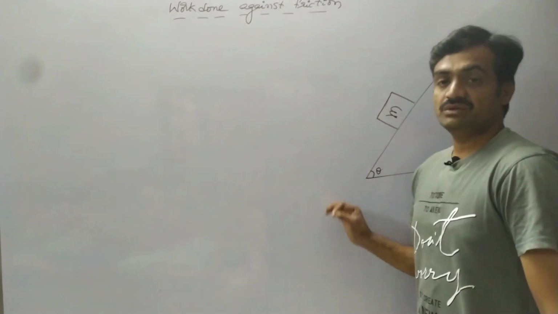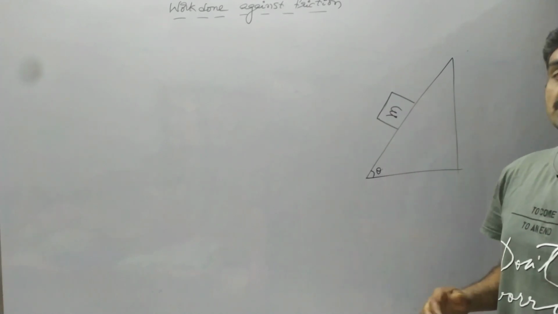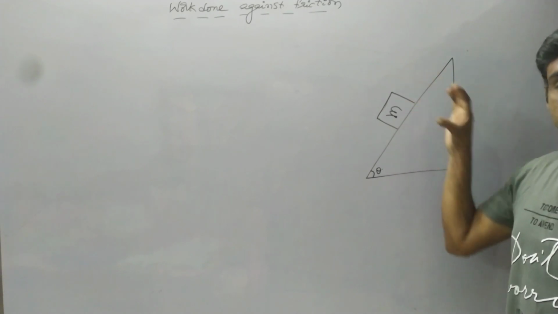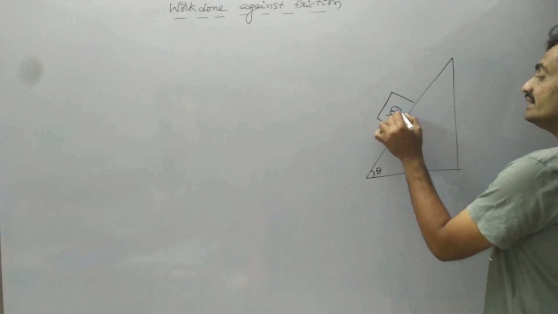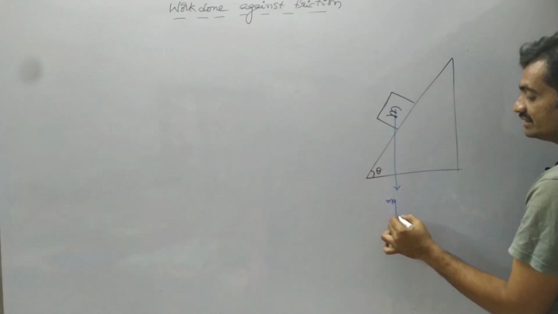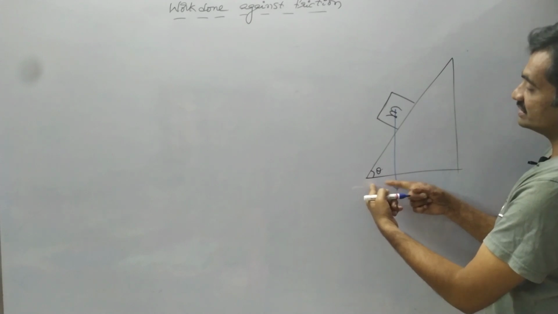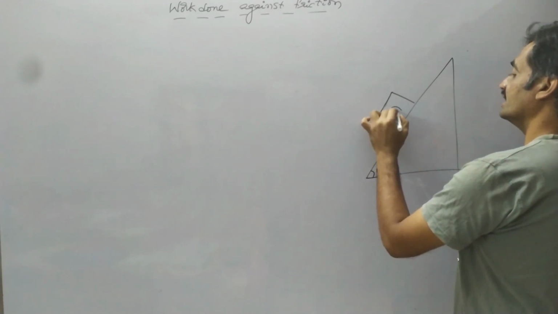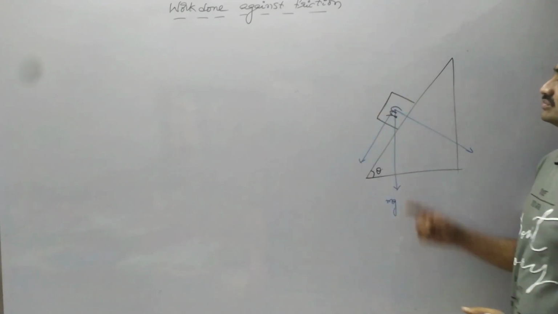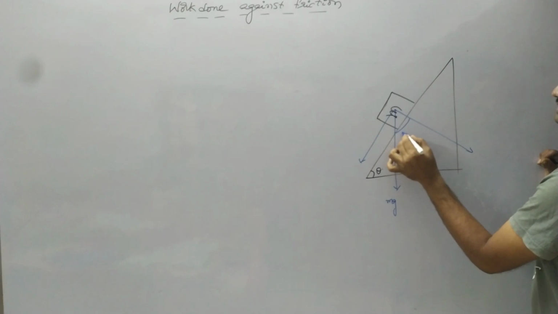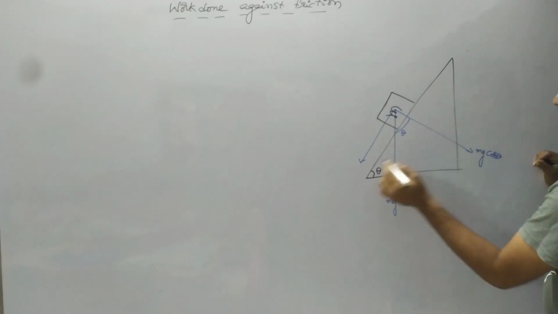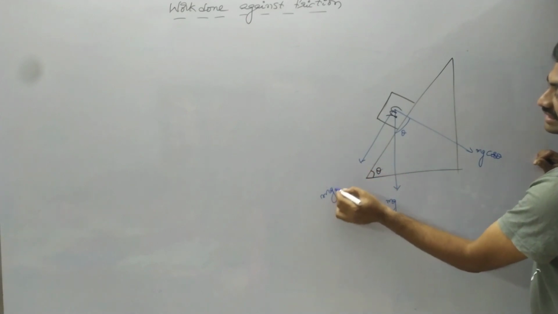Now we are going to discuss the block placed on an inclined plane. In this case, we consider that the block is moving in the downward direction. Initially, the block is placed on the inclined plane. Then the weight of the block will resolve into components. As we know, weight acts vertically downward. Since the inclined plane makes an angle theta, based on this angle the weight of the block resolves into components as mg cos theta and mg sin theta.